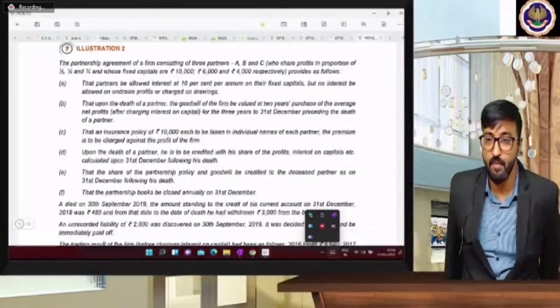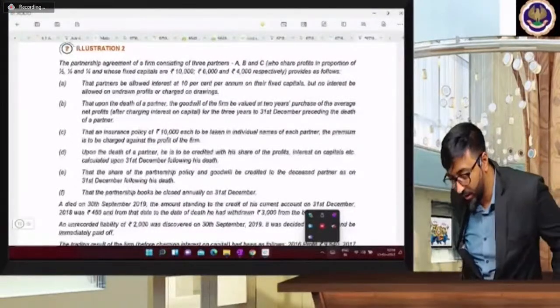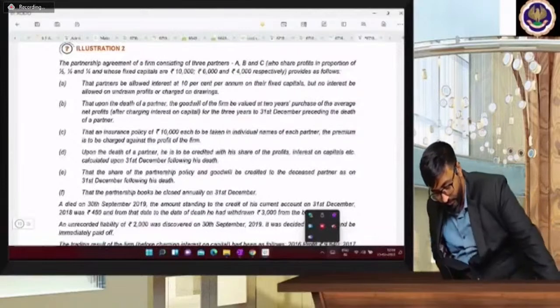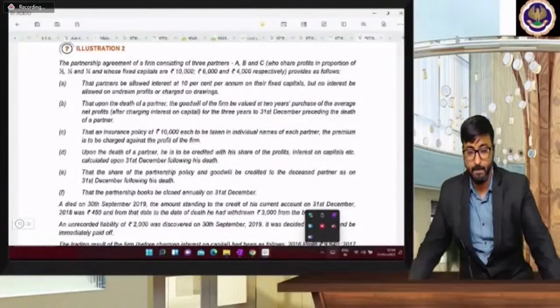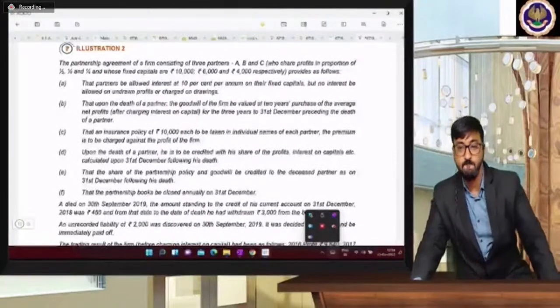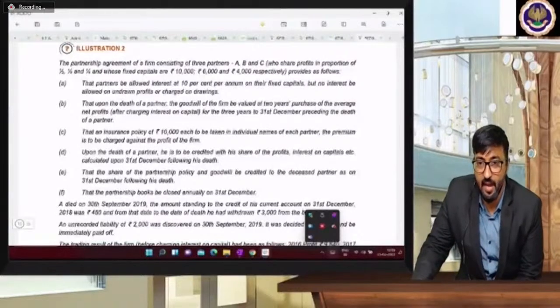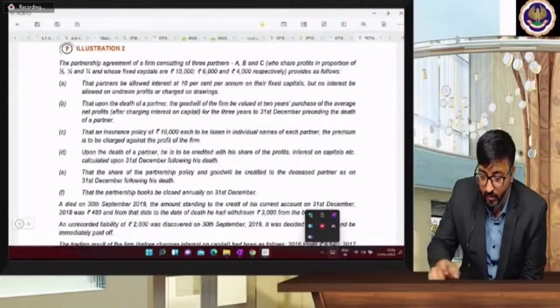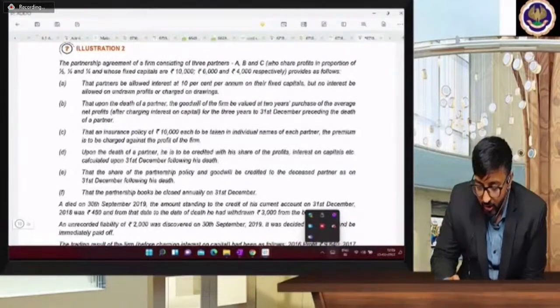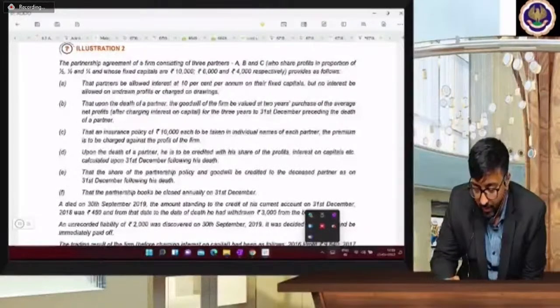Second question, memorandum revaluation account and revaluation account. Who answered very fast?